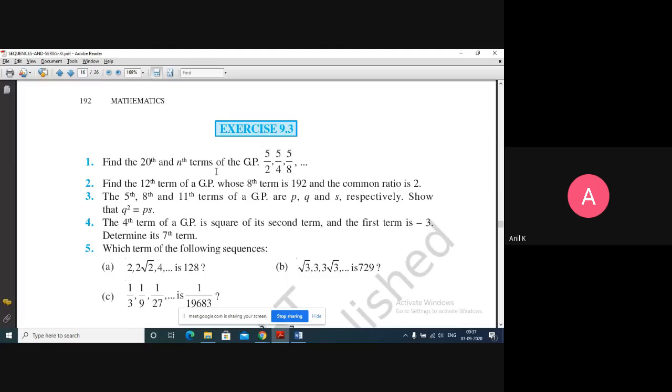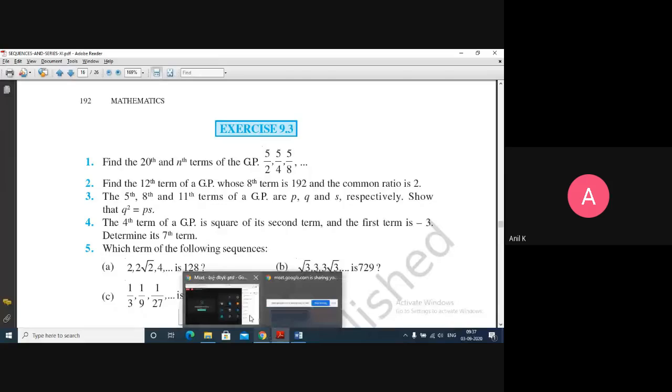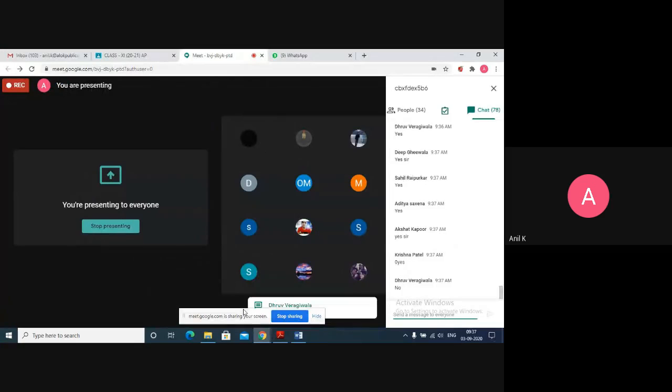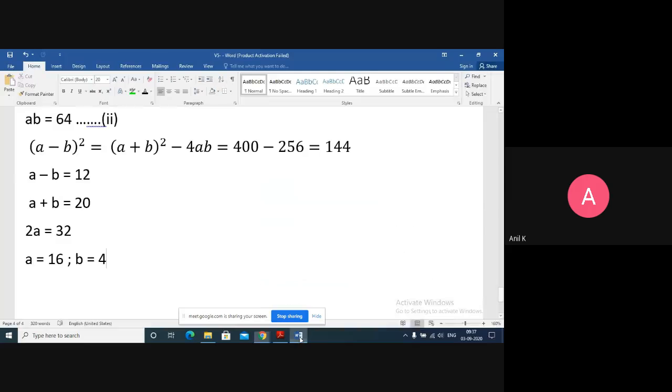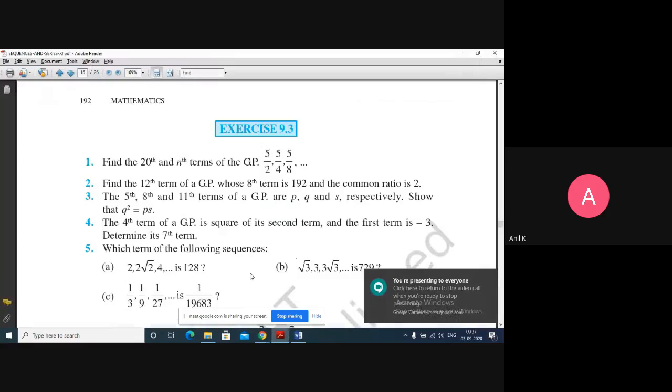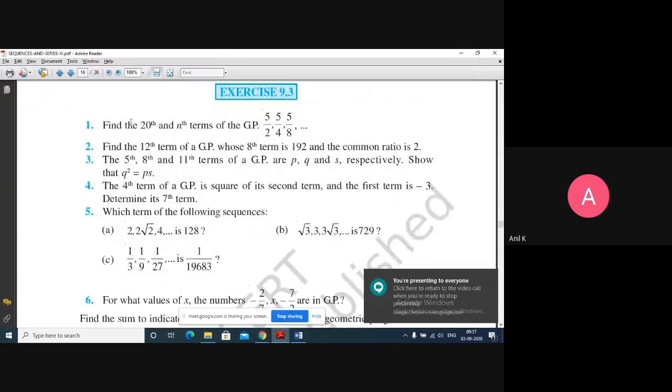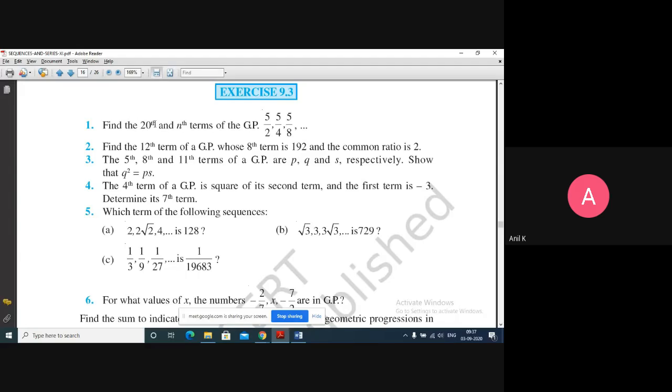Did we start the 9.3 exercise or not? Did I tell you to solve any questions from 9.3? No, right? Let's start it now. First question, find the 20th term and nth term of the GP. We can do the one to find the 12th term of the GP whose 8th term is 192 and the common ratio R is given. By substituting in the 8th term, you'll get the value of A. Once you know A and R, you can find the 12th term.